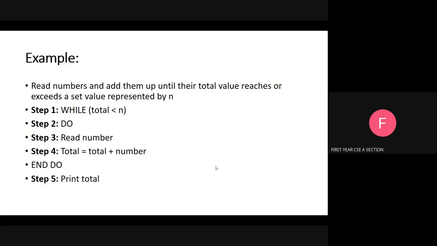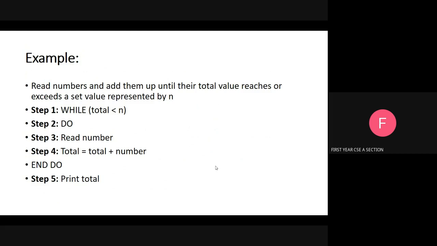Okay, next one, for loop. For loop also checks the condition first. If the condition is true, then only it executes the statements. Otherwise, it will not execute. Okay, let's see one example. Read numbers and add them up until their total value reaches or exceeds a set value represented by n. See here, we are going to get the numbers and add them. We are going to keep adding continuously until the total value is reached.